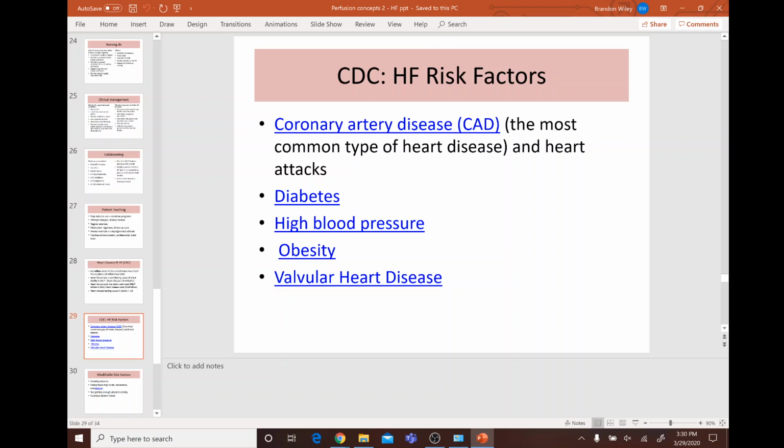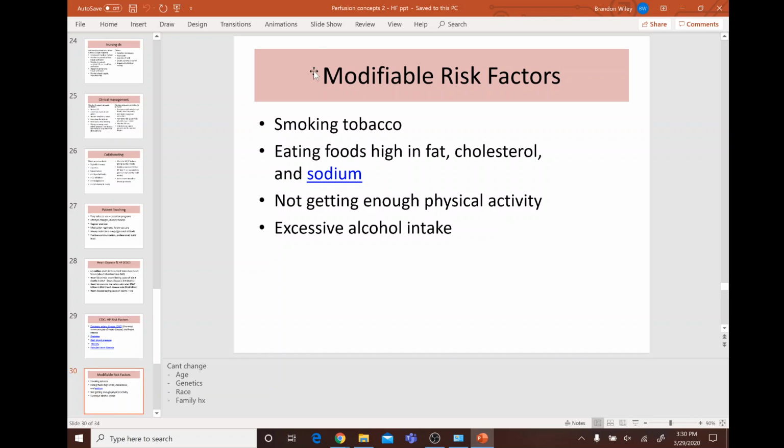So what would you say are the CDC's biggest heart failure risk factors? CAD, diabetes, hypertension, obesity, and valvular heart disease. So what do you think some of the modifiable risk factors are? Smoking, eating diets high in fat, cholesterol, and sodium, being sedentary, and excessive alcohol. But again, we can't change what? Age, genetics, race, and family history.